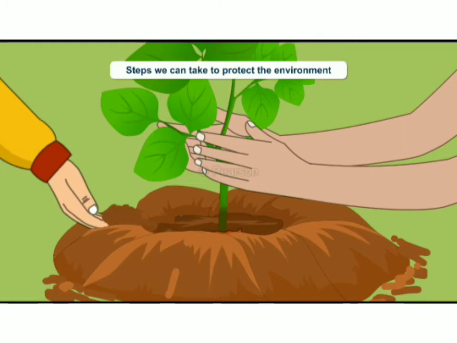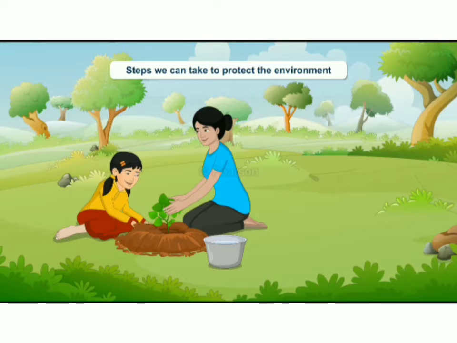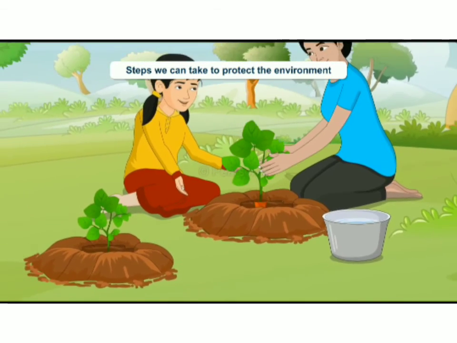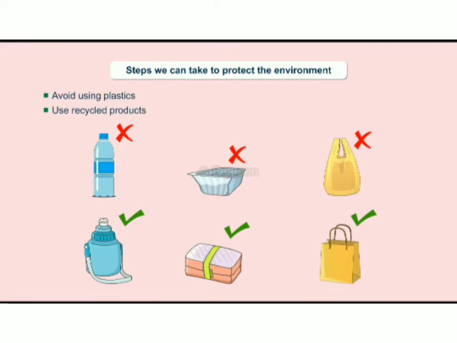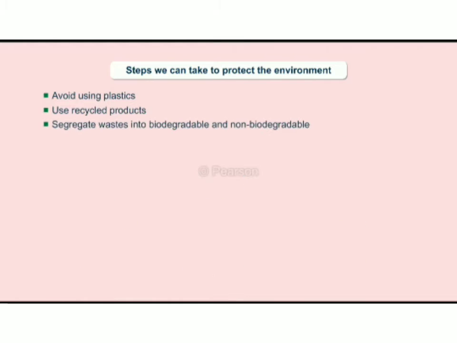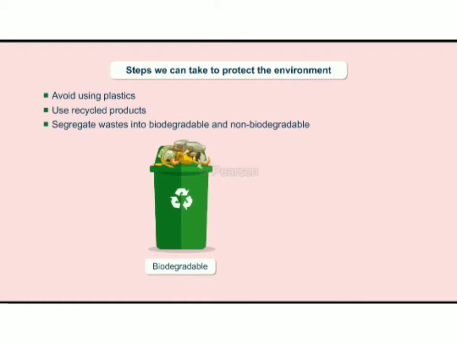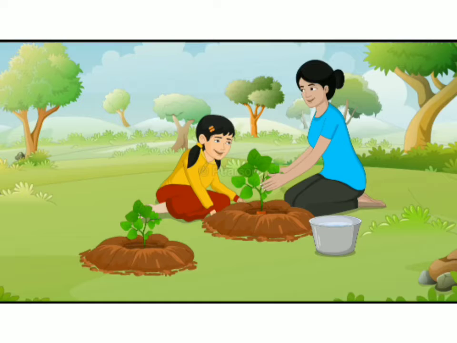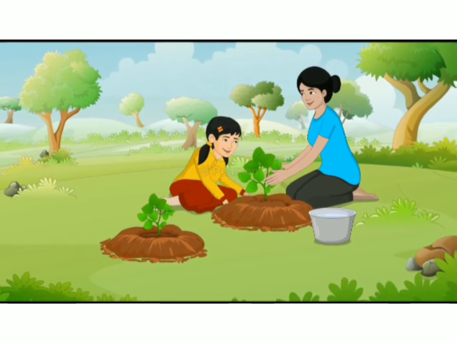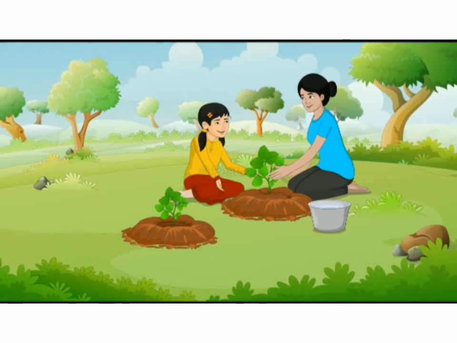So to protect our environment, we should follow some steps. The first very important step is to plant trees. Planting more and more trees saves our environment. Avoid using plastics. Use recycled products and segregate waste into biodegradable and non-biodegradable, so that it will save our environment in many ways, because non-biodegradable products cannot be degraded easily into the soil.